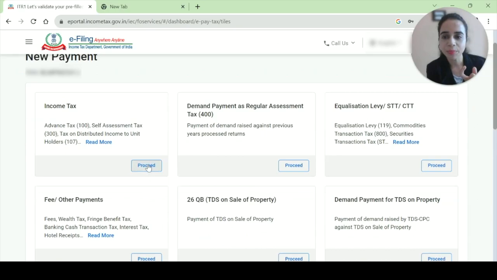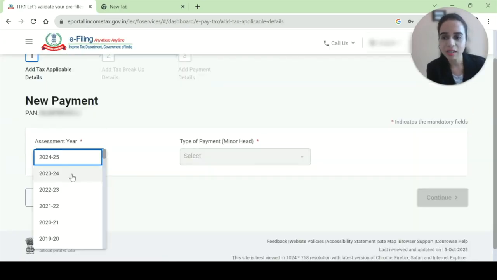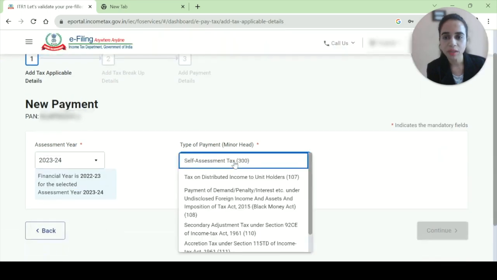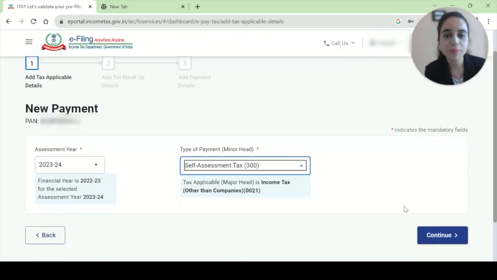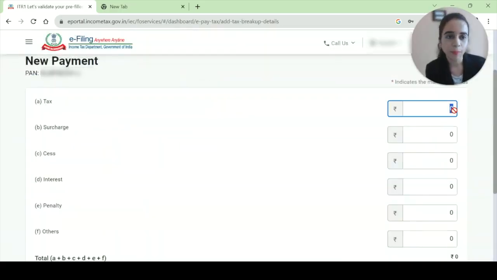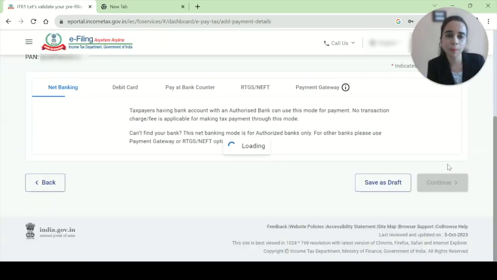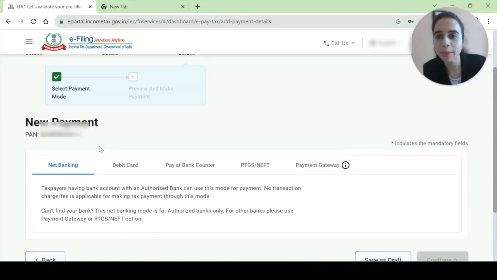All right, and I'll say proceed. Here we can pay self assessment tax for this year. You can select self assessment tax, and my tax was 544,742. So once you click on continue, it will then take you to your banking website. It will ask you net banking, debit card. Then you select here net banking, debit card, whatever it is.